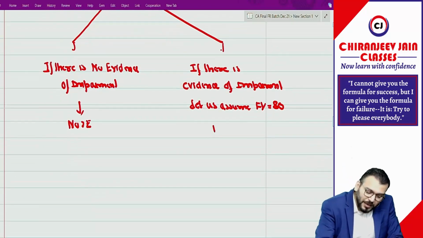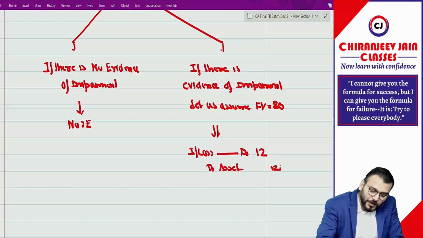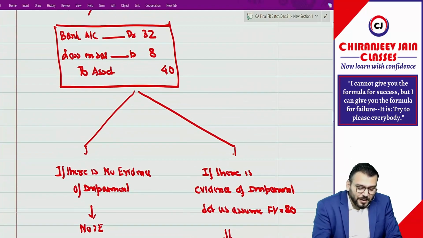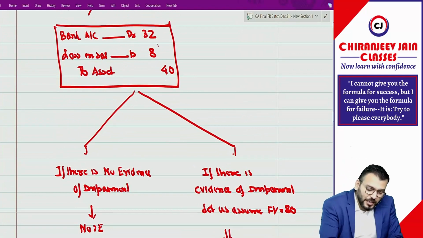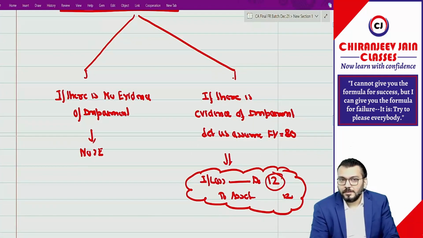What journal entry will you do? Impairment loss account debit 12, to asset 12. Have you understood this point? So the entire loss has been recognized. You can see 8 plus 12, how much? 20.